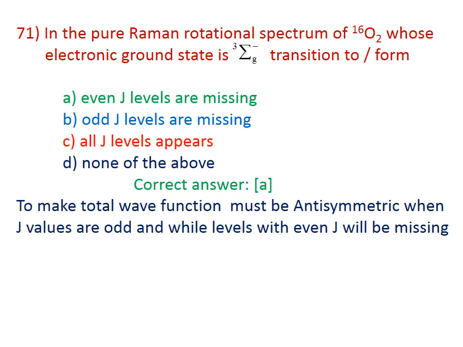Number 71. In the pure Raman rotational spectrum of O16-2, whose electronic ground state is sigma g minus 3 and transition to, A the even J values are missing, B odd J values are missing, C all the J levels appear, and D none of these. The correct answer is A. The total wave function must be antisymmetric, so when the J values are odd the levels are present, while even J levels will be missing. Therefore, the correct answer for this question is A.